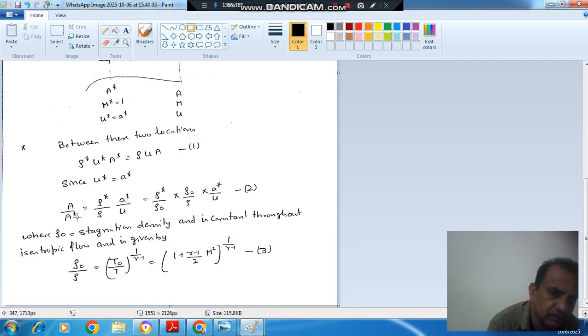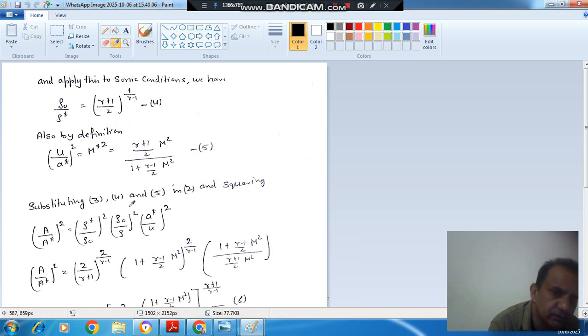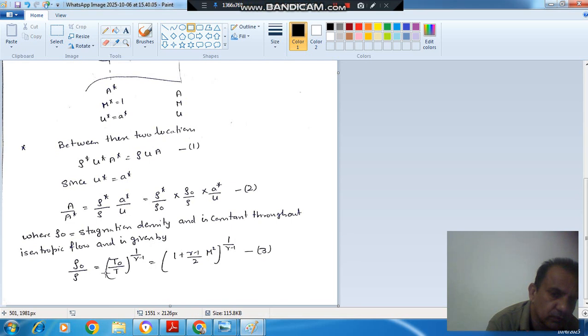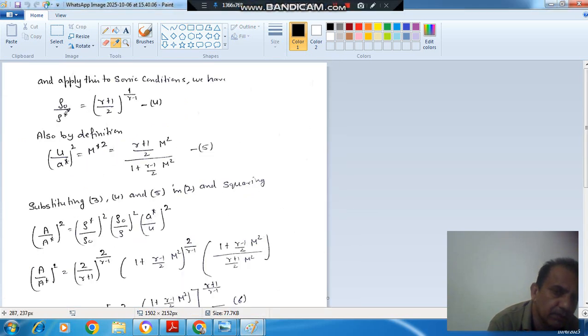Okay. So now we have this relationship between A and A star. You can put rho star by rho naught, you can put rho naught by rho, you can put U by A star. Okay. So after putting and squaring, because this is in terms of square, we'll square all these and we'll put the value of U by A star, that is this function. And rho naught by rho is in the previous page, that is this quantity. We'll square it also, and rho star by rho naught is the inverse of it, so we'll square it also.